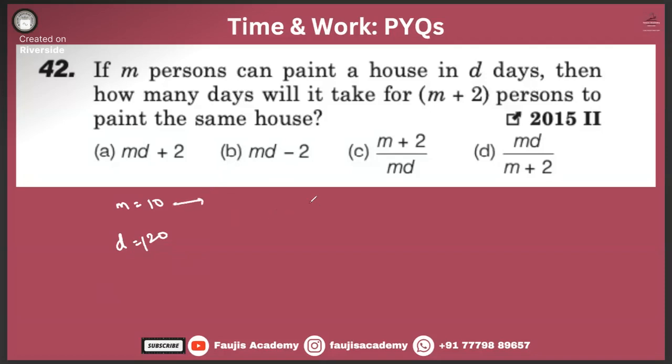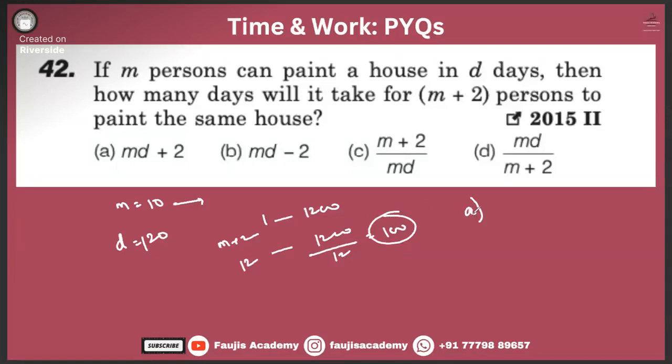If 10 men can do it in 20 days, one person can do it in 200 days. That's why I do not want to personally deal with the fraction. So 10 men finish it off in 120 days, so one man will take 1200 days. So M plus 2, that means 12 men, will take 1200 divided by 12, that is 100 days.